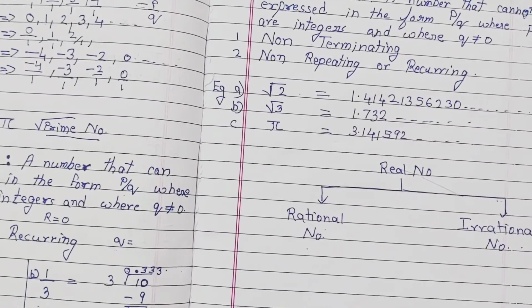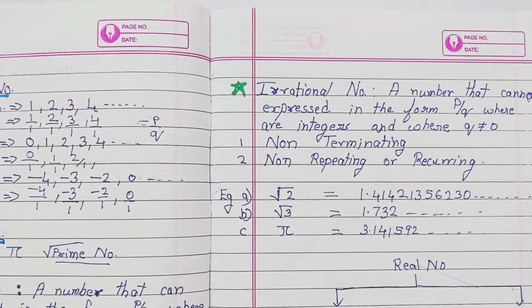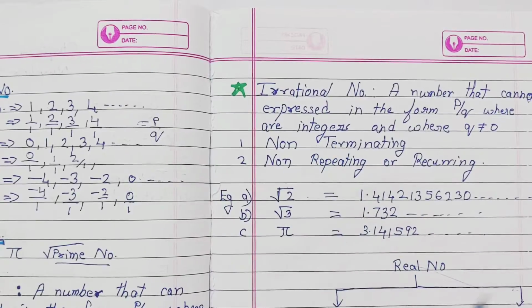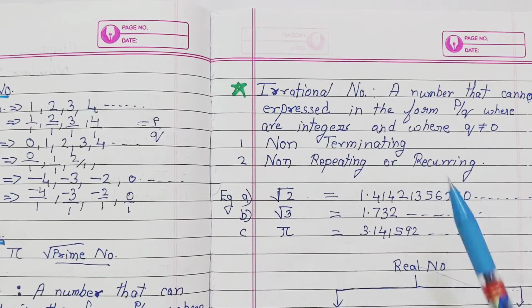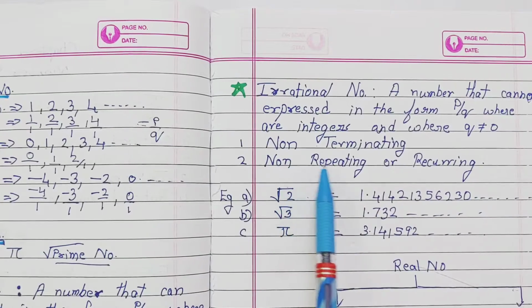Now comes our irrational number. What is an irrational number? An irrational number is completely opposite of a rational number. A number that cannot be expressed in the form of p by q, where p and q are integers and where q is not equal to 0. So it is the complete opposite of a rational number.